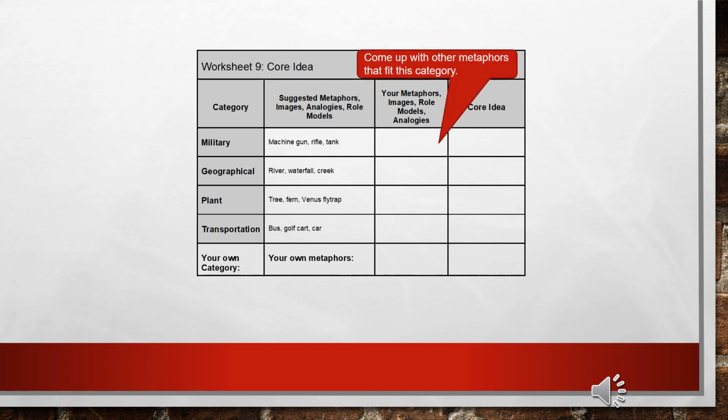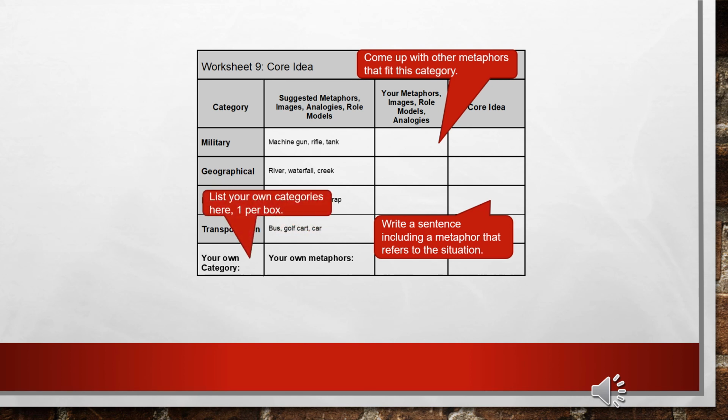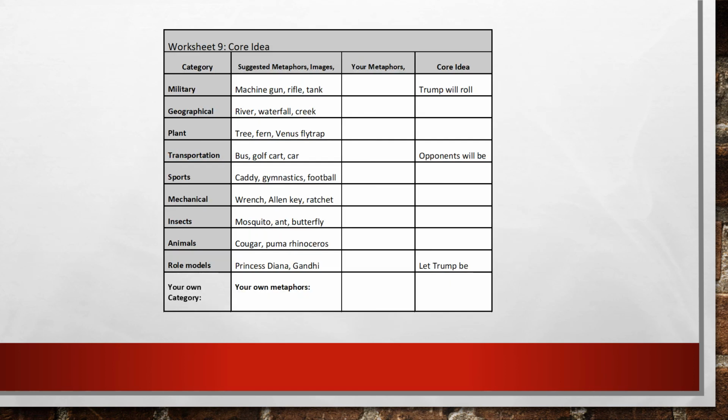First, come up with other metaphors, or images, or role models, or analogies that fit this category. Second, write a sentence including that metaphor that refers to this situation. Third, list your own categories here, 1 per box. This is what Worksheet 9 looks like with an analysis of Donald Trump's 2016 election campaign.